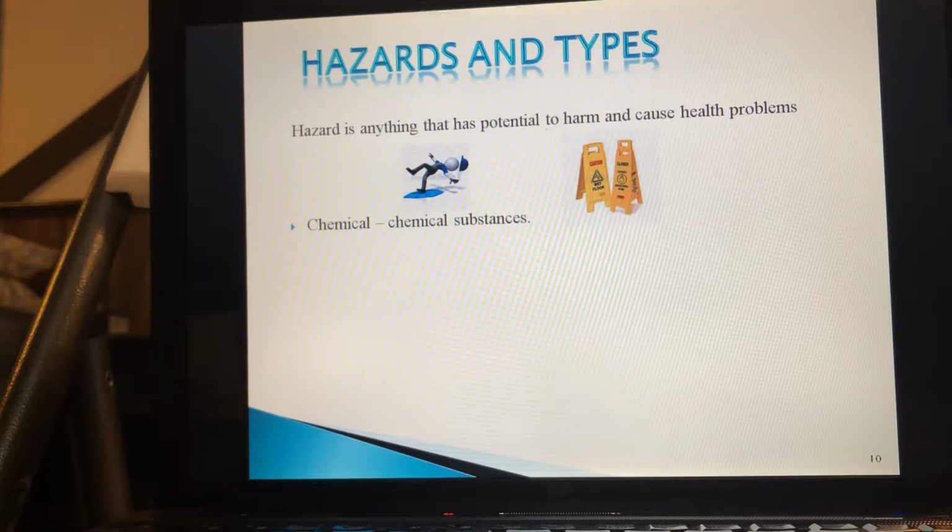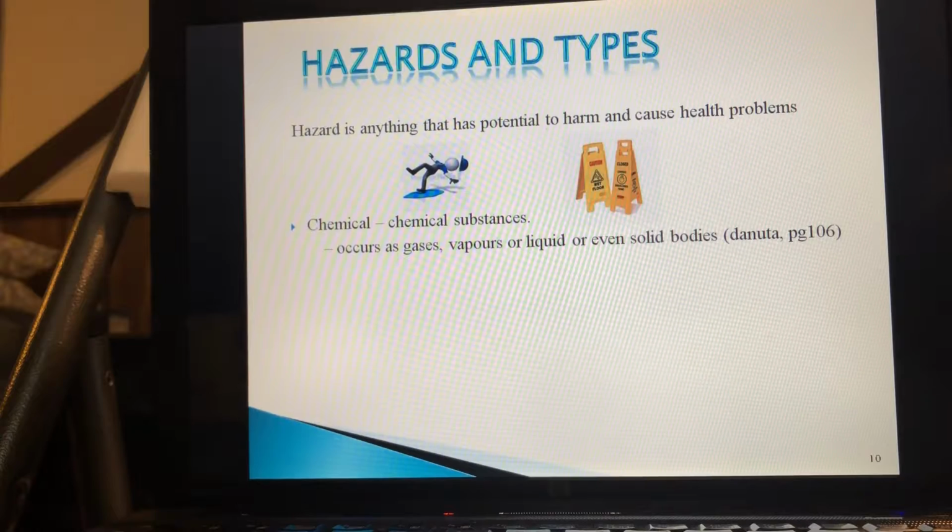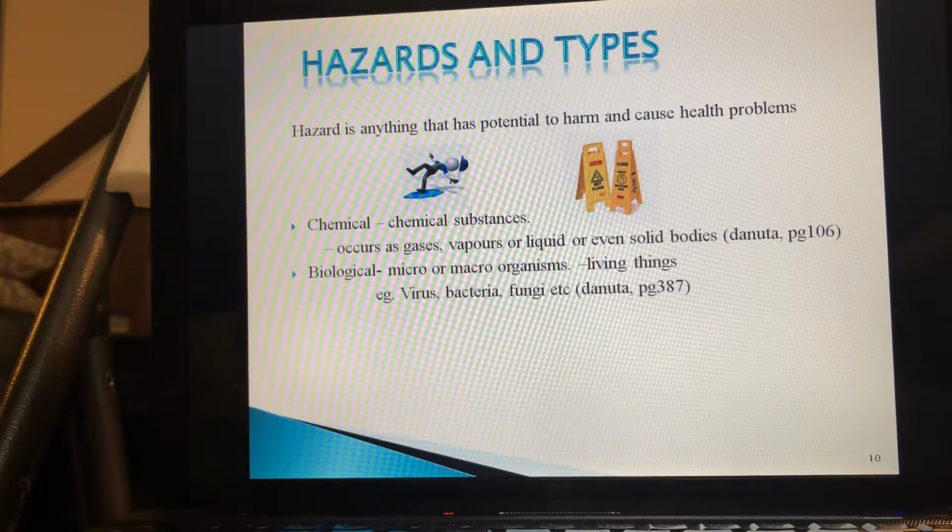Let's talk about types of hazard. First of all, chemical. Due to high industrialization, humans are exposed to dangerous chemicals in their work or living place. It occurs as a gas, vapors, liquid, or even as a solid body. Secondly, there's biological. It could be from micro or macroorganisms, and this type of hazard is a living thing, right? Examples are bacteria, virus, fungi, etc.